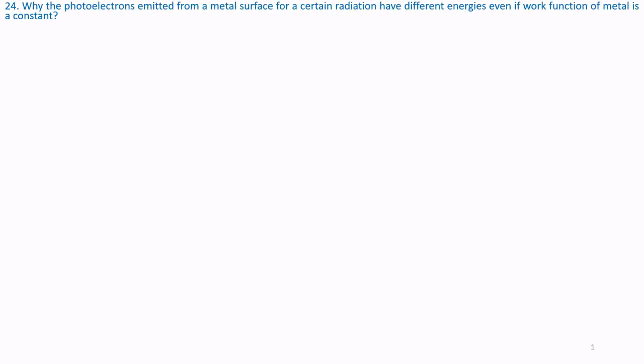Question number 24. Why do the photoelectrons emitted from a metal surface for a certain radiation have different energies even if the work function of the metal is a constant? I repeat the question. Why do the photoelectrons emitted from a metal surface for a certain radiation have different energies even if the work function of the metal is a constant?